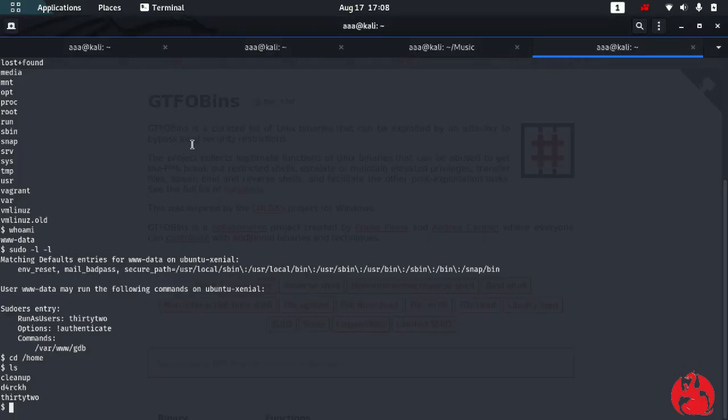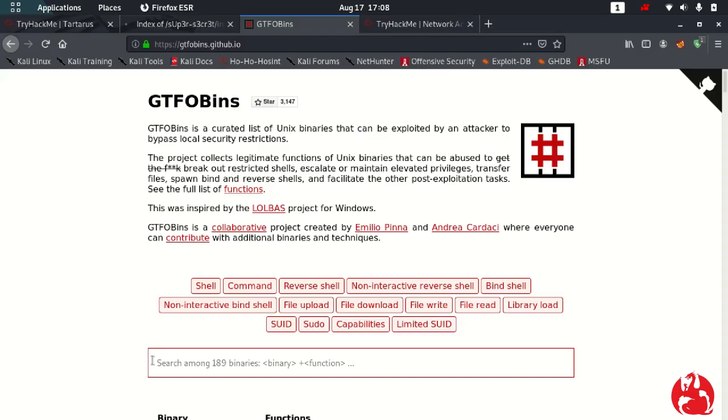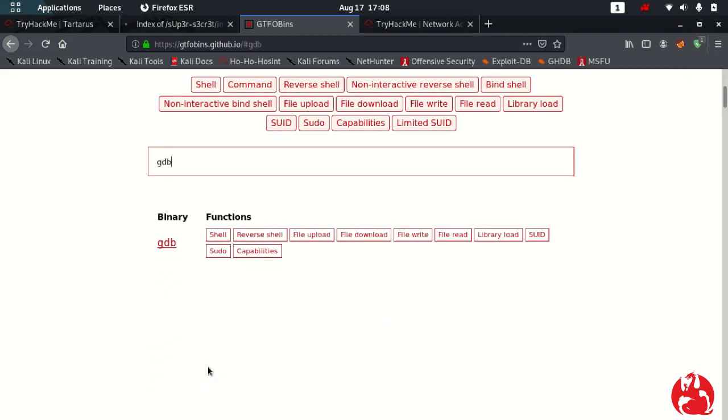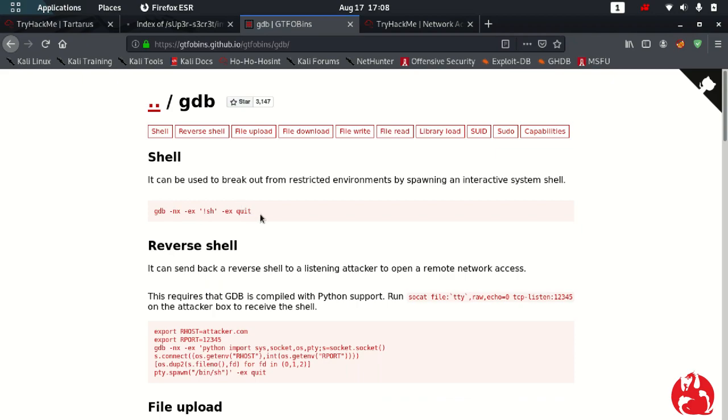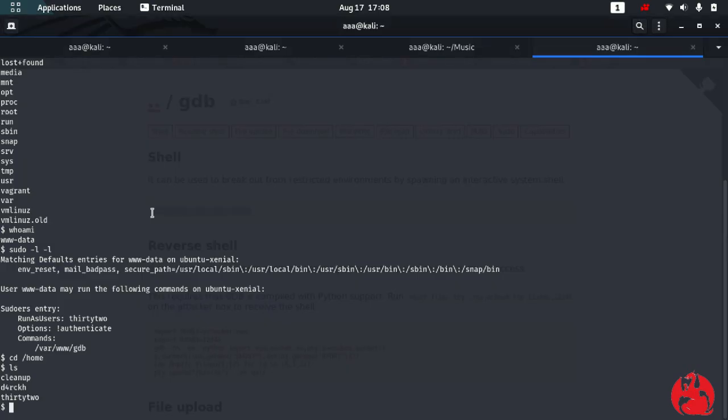Just go to this website and just type in the command, which is gdb. So in gdb, we are trying to get a shell as another user, because right now we are actually even worse. Right now we are only www-data, we are not even a user. So let's try and be that user.